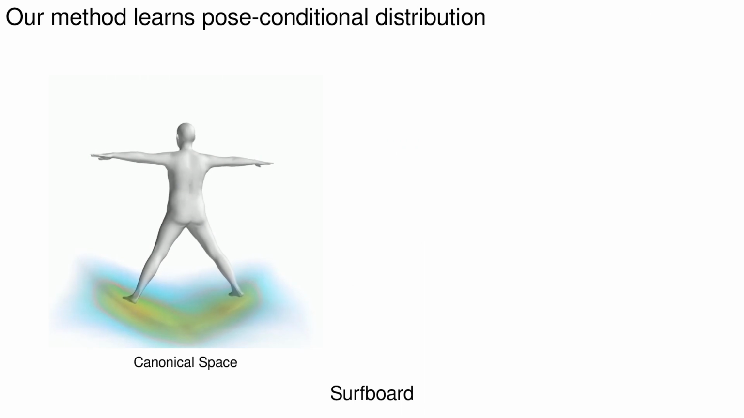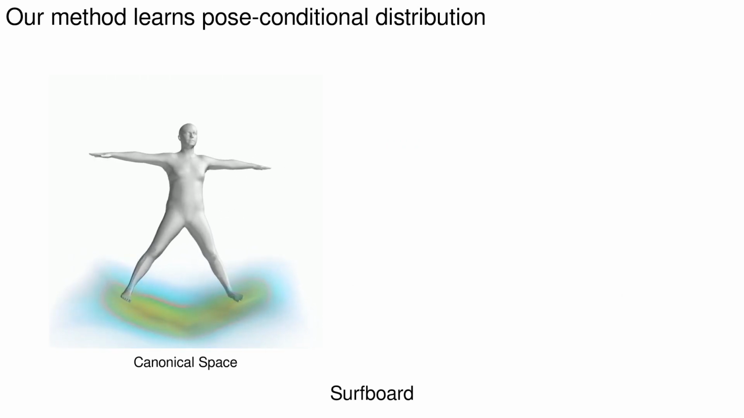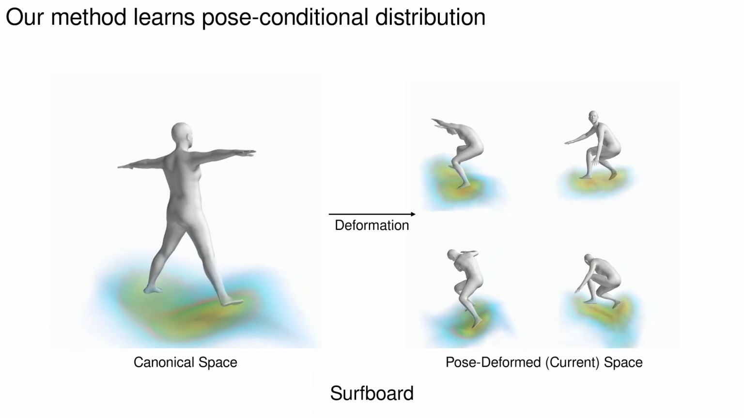Our method returns pose-conditional distributions by learning 3D knowledge in pose-canonicalized space, allowing us to model the object distribution for any human pose.